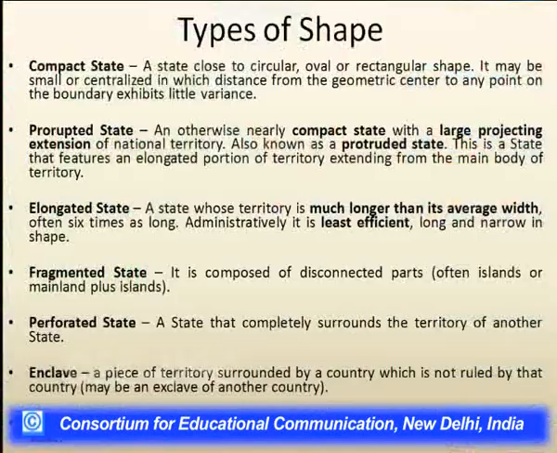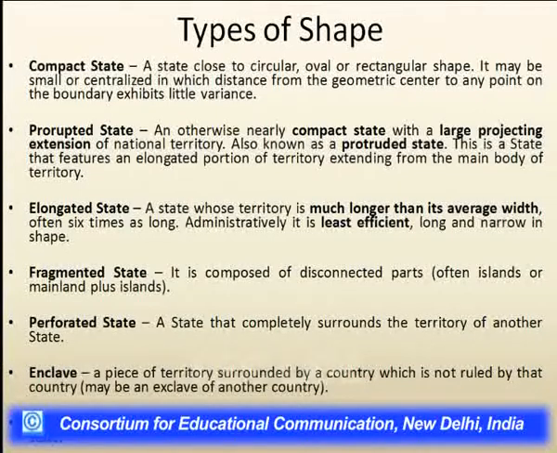So there are 5 major types of shapes of states and 2 other types. A compact state has a circular, oval, or rectangular shape, and in this particular shape, the geometric center of the state is equidistant from all directions, all the boundary sides of the state.